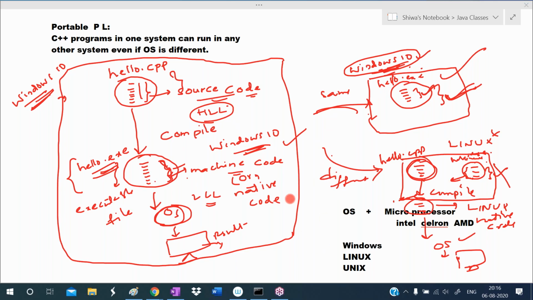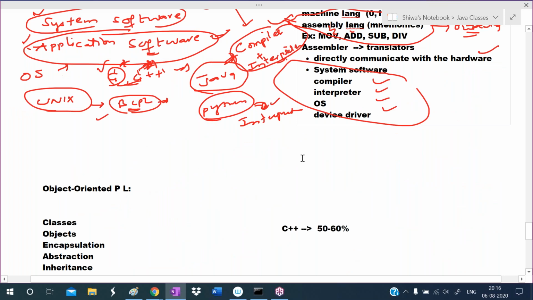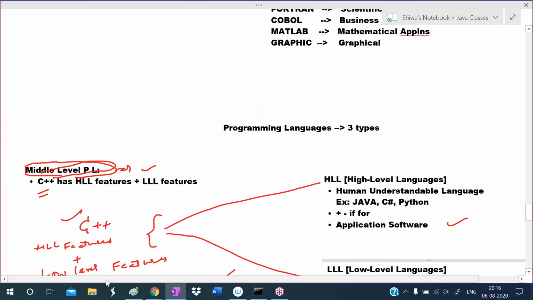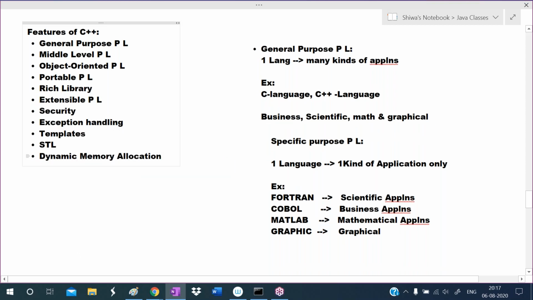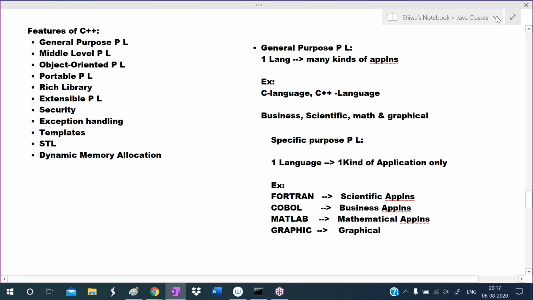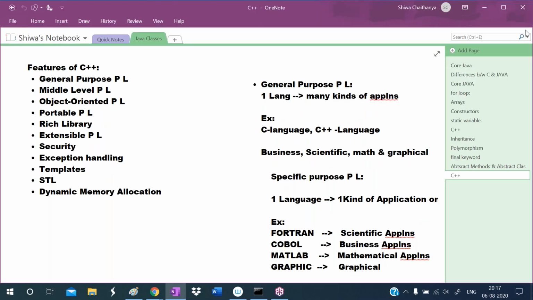Today we discussed four features of C++. What are those four features? General purpose, middle level, object oriented, and portable. In the next class, I will explain the remaining features. Today we discussed only four features. Now I'm stopping the session.